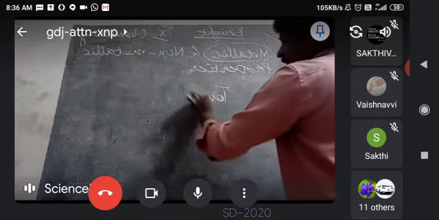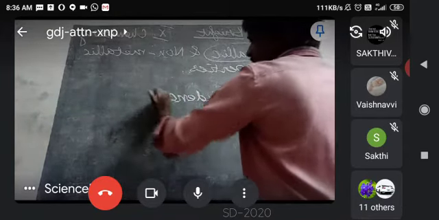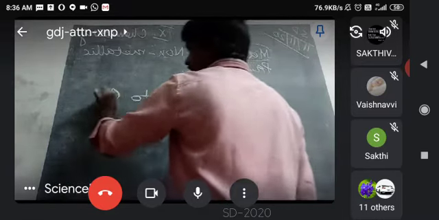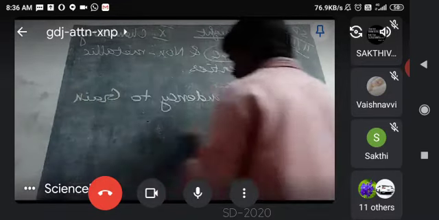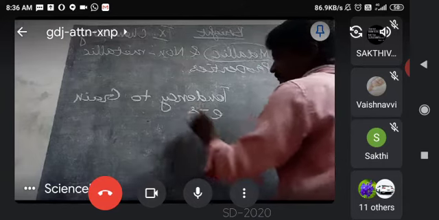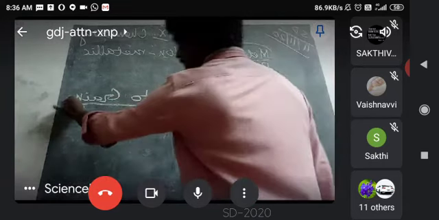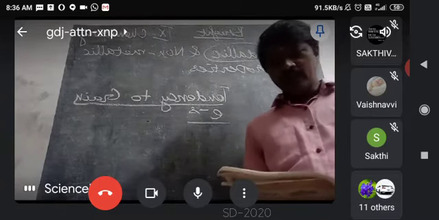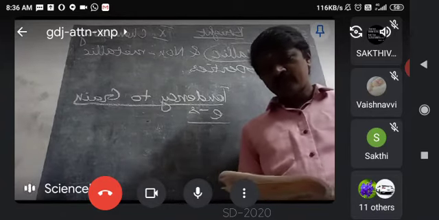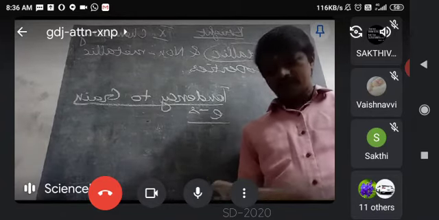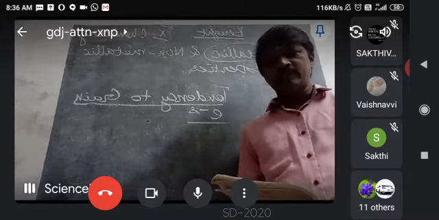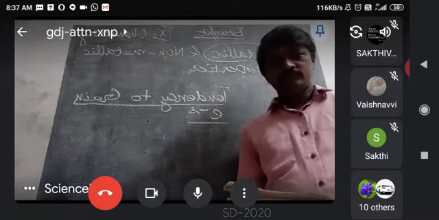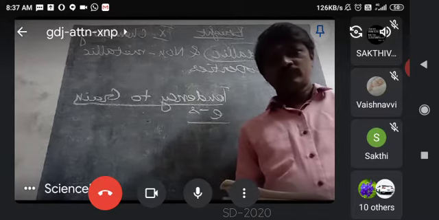Tendency to gain electron. Boys, any one of you read out the paragraph given under Activity 5.11? Shakti Vignesh?